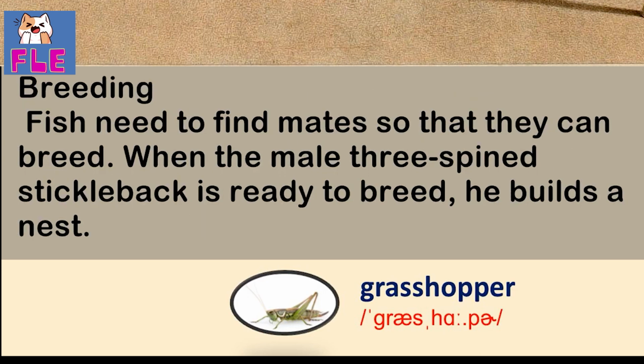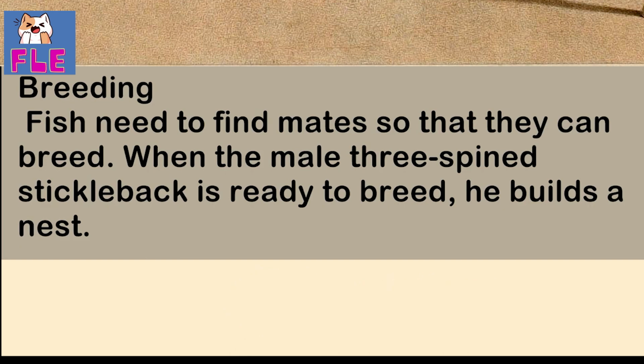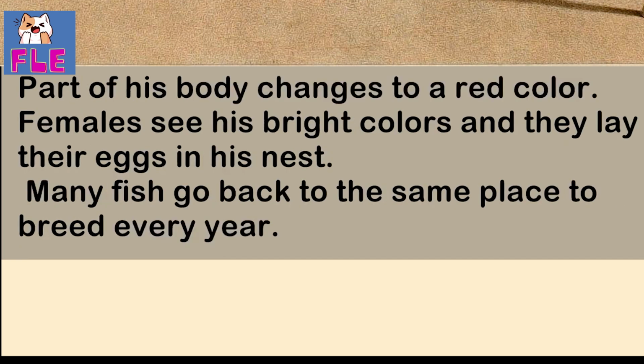Breeding. Fish need to find mates so that they can breed. When the male three-spined stickleback is ready to breed, he builds a nest. Part of his body changes to a red color. Females see his bright colors and they lay their eggs in his nest.